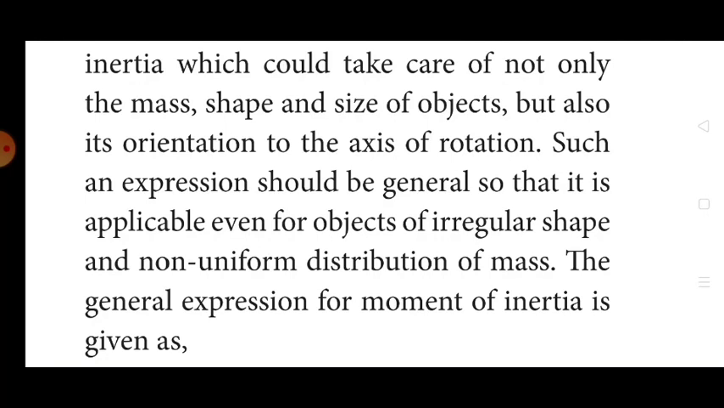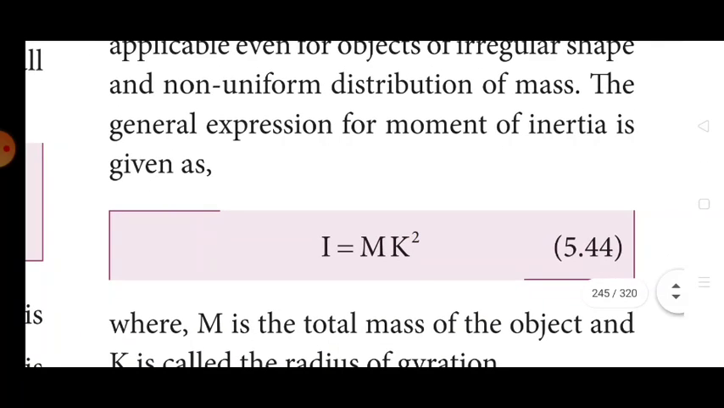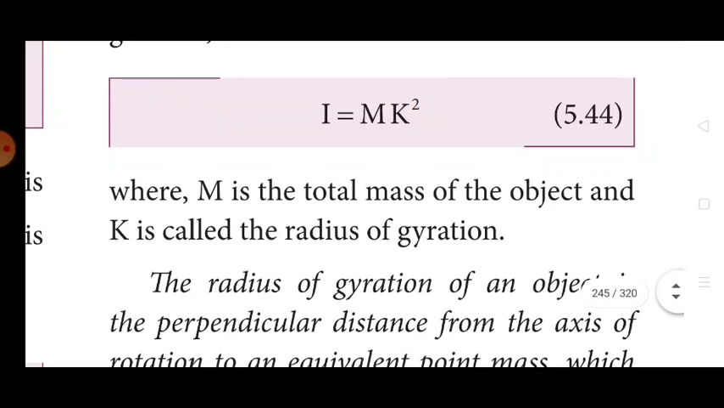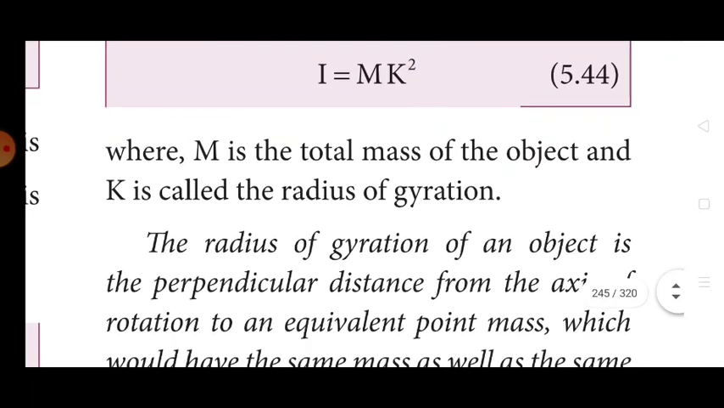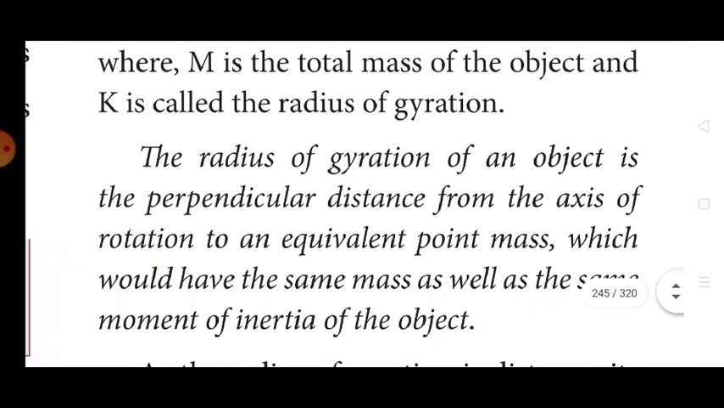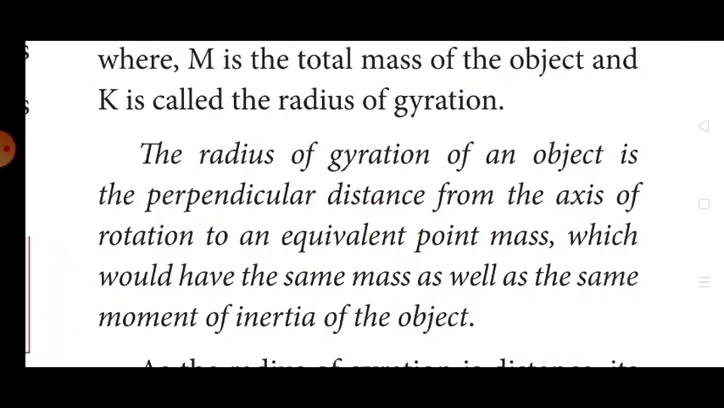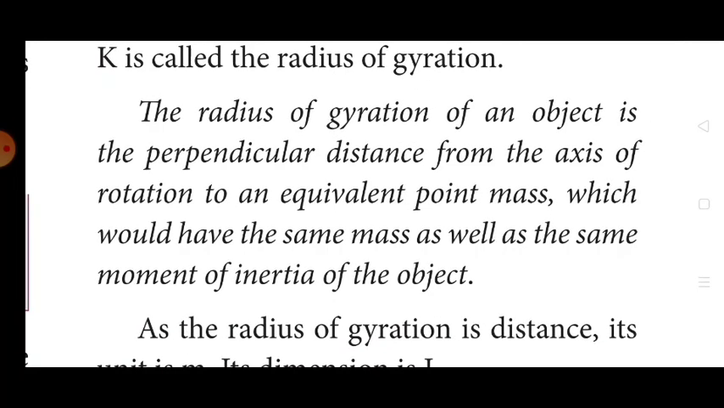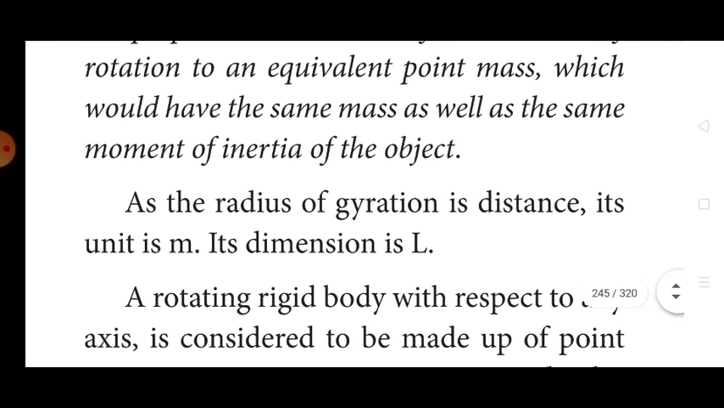The general expression for the moment of inertia is I = mk². M is the total mass of the object. K is called the radius of gyration. The radius of gyration of an object is the perpendicular distance from the axis of rotation to an equivalent point mass, which would have the same mass as well as the same moment of inertia as the object. As the radius of gyration is a distance, its unit is m and its dimension is L.